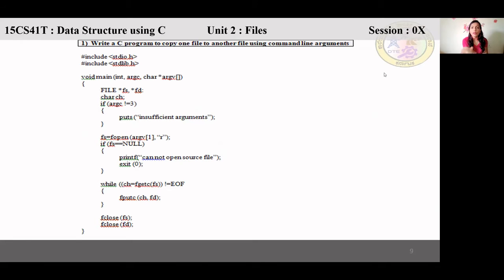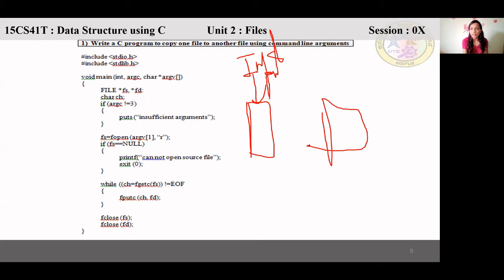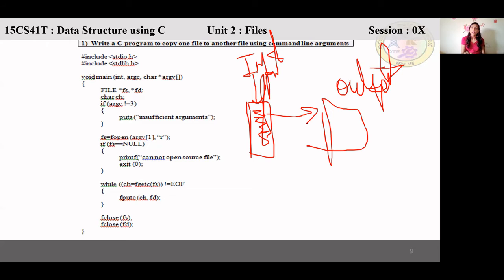Write a C program to copy one file to another file using the command prompt. What is the question here? Here one file is there. Assume one file name we will give as input.txt, any file. In this some content is there, ABCD, something. Then I'll take one more file, output. What should my program do? It should take from the input file and copy the contents into the output file.